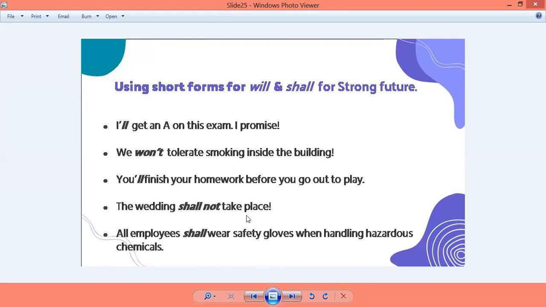The wedding shall not take place. Here shall not we have not shortened up, short form use नहीं किया है. All the employees shall wear safety gloves when handling hazardous chemicals. Again, we have not used the short form over here. I hope it is clear.